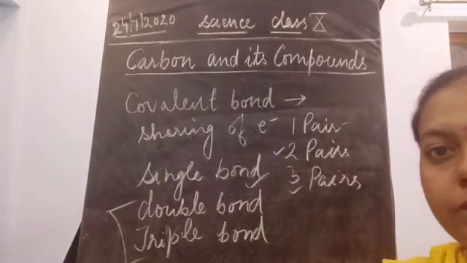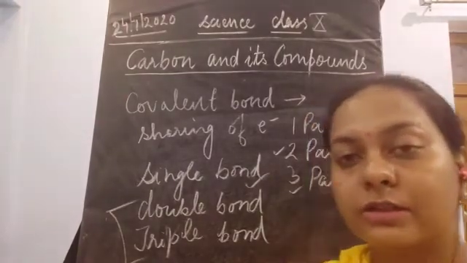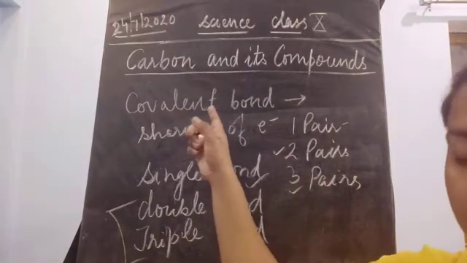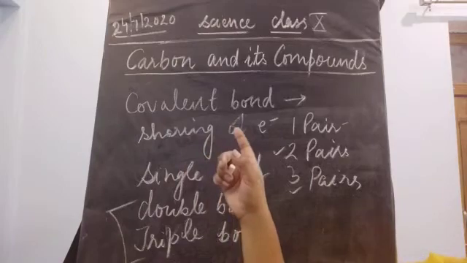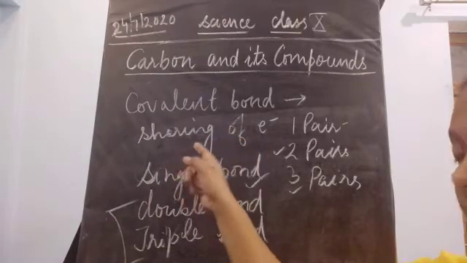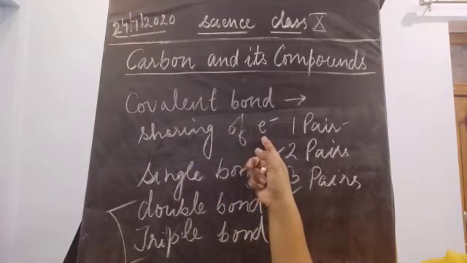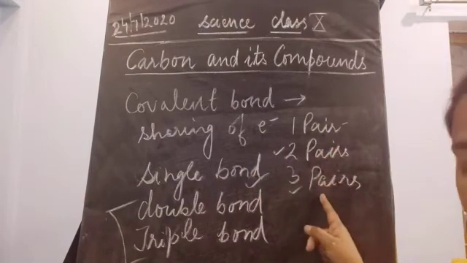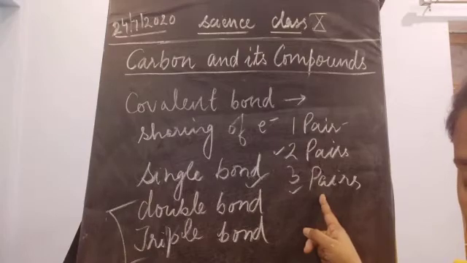Okay, so how you are going to see this is just remember the meaning of the word covalent bonding and how it takes place. This is always taking place because of the sharing of the electrons. Okay, remember this. So how much sharing is possible? One pair, two pairs and three pairs of electrons sharing is possible.